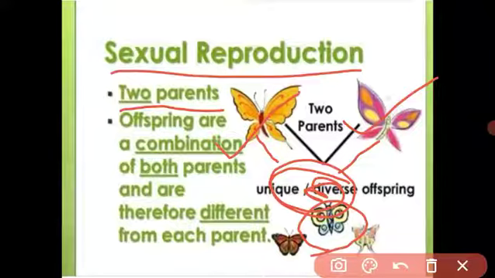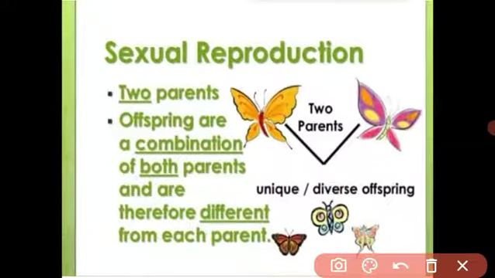It is different from both. Why? Because both characteristics are present in the young one. So we are not carbon copies of our parents. We are looking a little bit different from our mother and father.